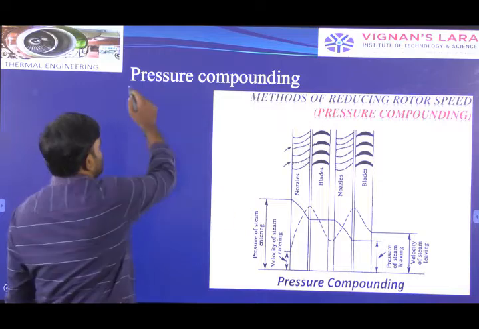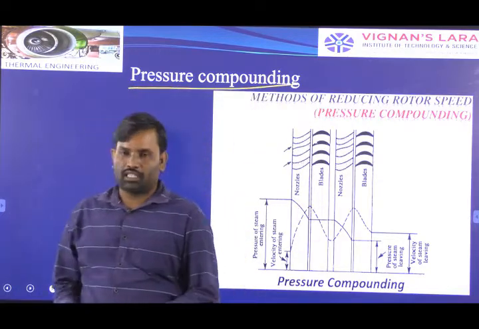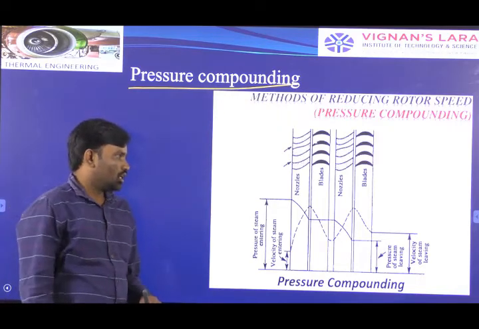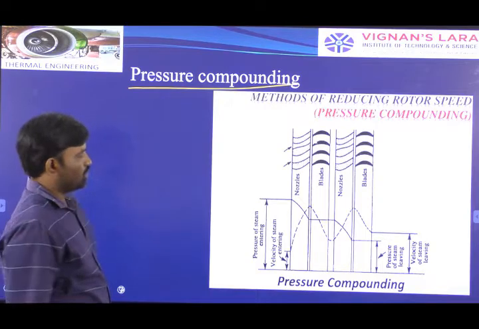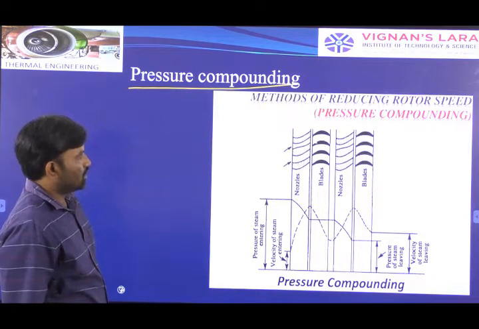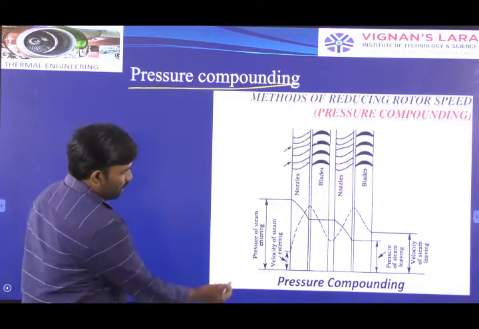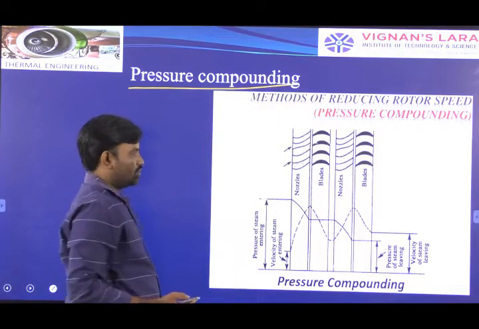The next method is the pressure compounding method. In case of pressure compounding, see the variation of energies. The diagram itself shows the variation of energies. Pressure enters into the steam turbine.